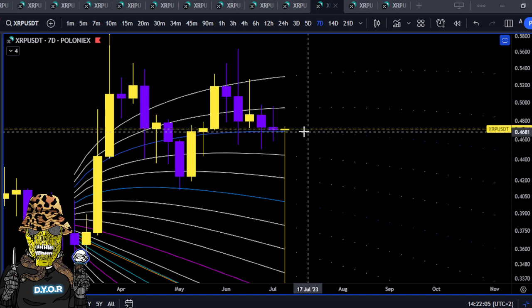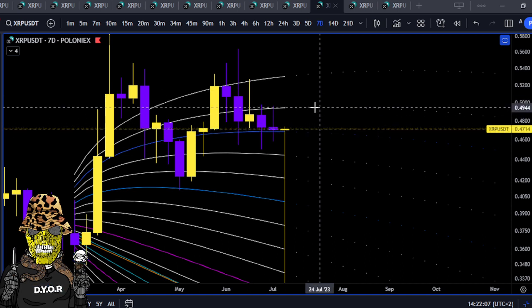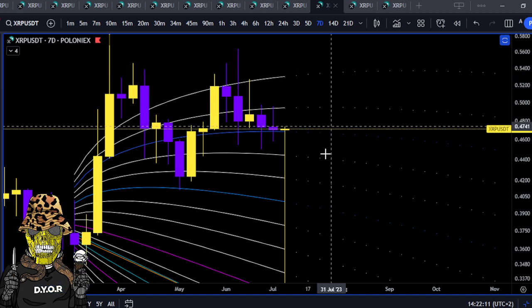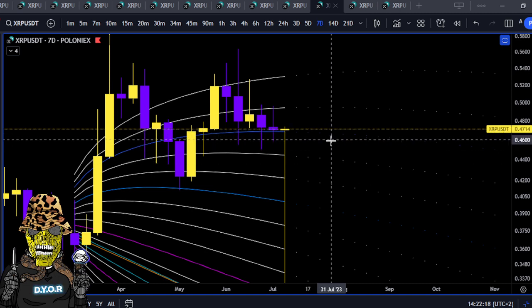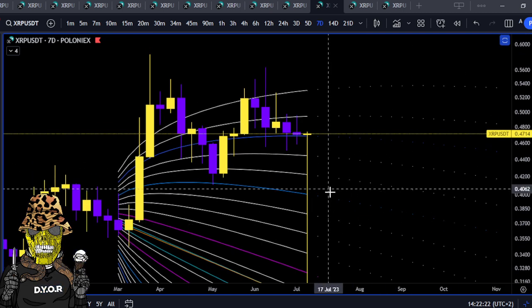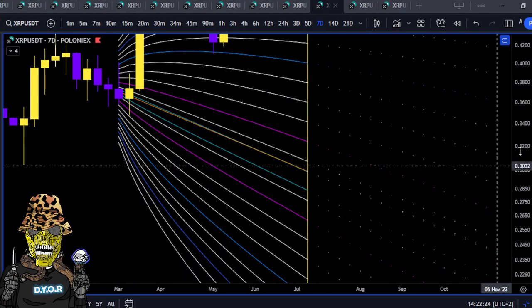So if it holds above 46.81, we can look for continuation to 49.44 and continuation to outside of the cone at 53 cents about. Now you start closing below this cone at 46.90 roundabout, you're going to look for closures down to 40 cents. Okay, you close below that one, you're still in the negative drift phase.